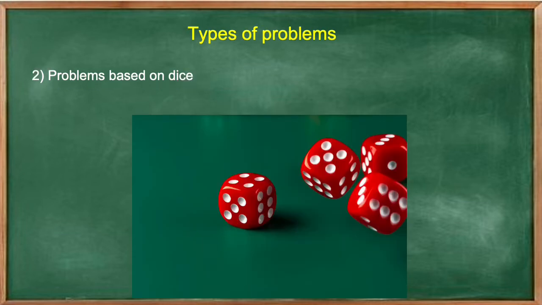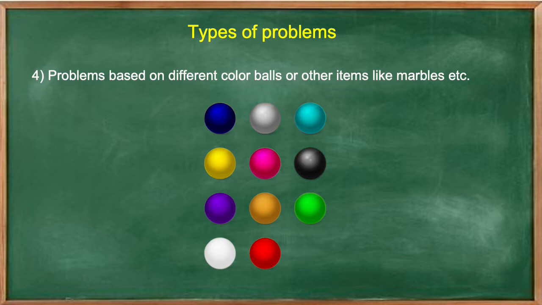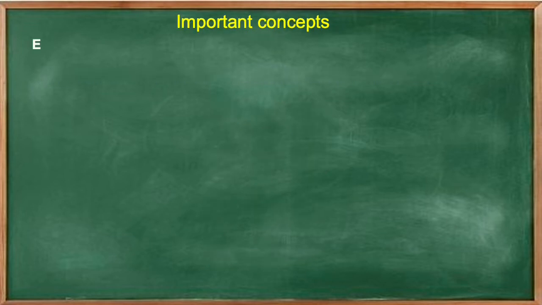Number 2, problems based on dice. Number 3, problems based on coins. And number 4, problems based on different color balls or other items like marbles, etc. Equally likely events.